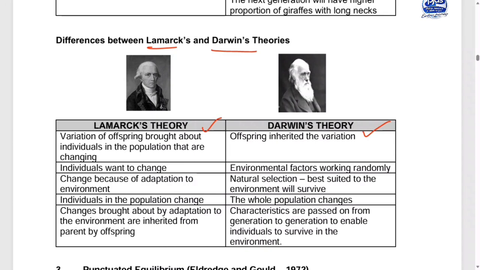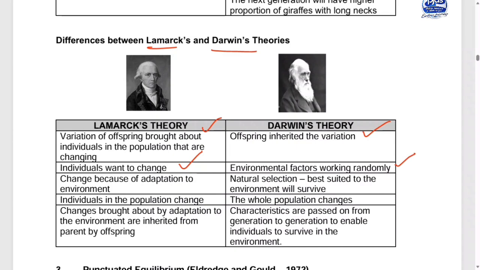It means, what made this offspring to be like this? Variation. You get my point? From what? The parents' gametes. Yes. So now Lamarck says that individuals want to change, and then Darwin says that environmental factors work randomly. Do you see? The environment, nature, is the one that selects.